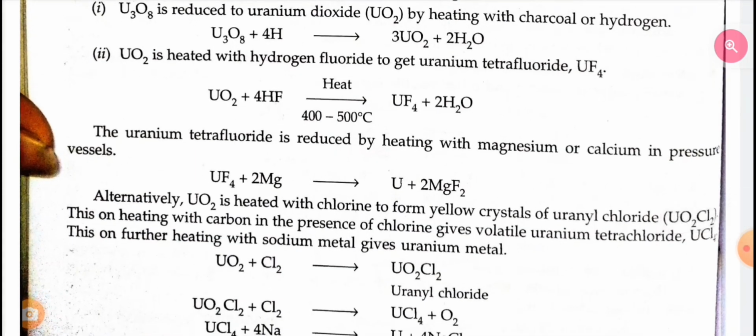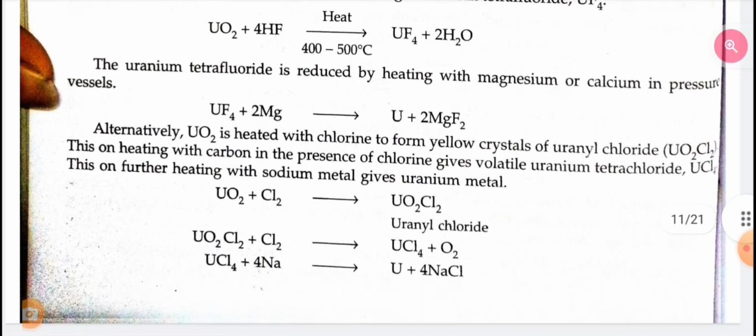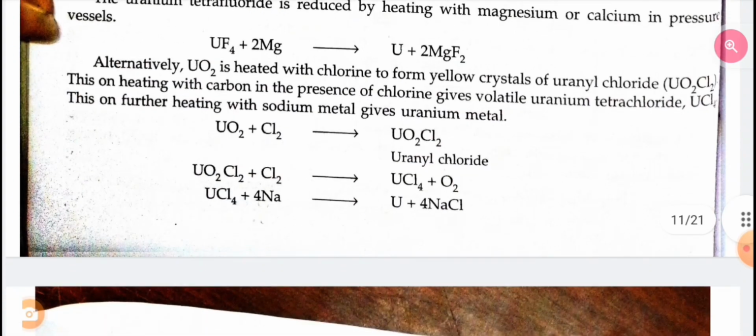Alternatively, uranium oxide is heated with chlorine to form yellow crystals of uranyl chloride. This on heating with carbon in the presence of chlorine gives volatile uranium tetrachloride. This on further heating with sodium metal gives uranium metal. Uranium oxide in the presence of chlorine gives uranyl chloride. Uranyl chloride in the presence of chlorine gives uranium tetrachloride plus oxygen. Uranium tetrachloride in the presence of sodium gives uranium plus sodium chloride.